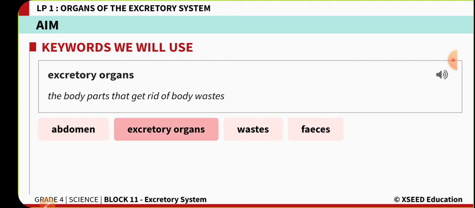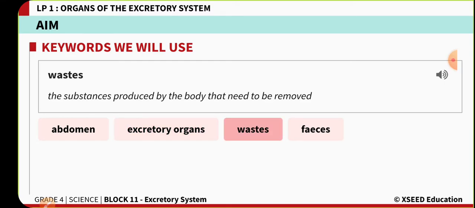Now the second one, excretory organs. Excretory organs means those body parts which are removing the waste from the body. The body parts that get rid of body wastes. The third one is wastes. Waste means those substances which are unwanted by the body, that should be removed from our body from time to time. Wastes: the substances produced by the body that need to be removed.